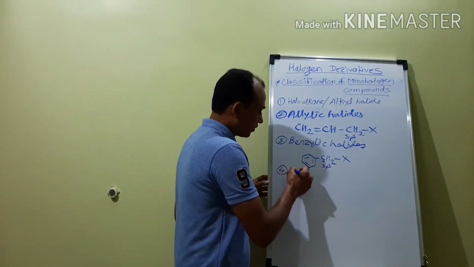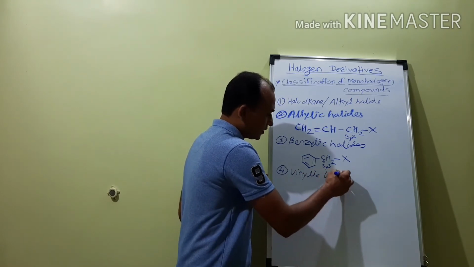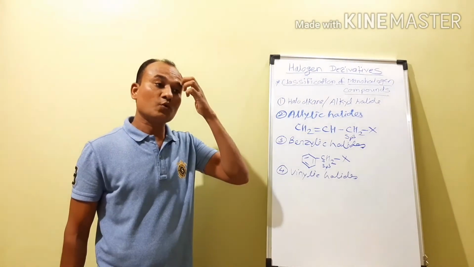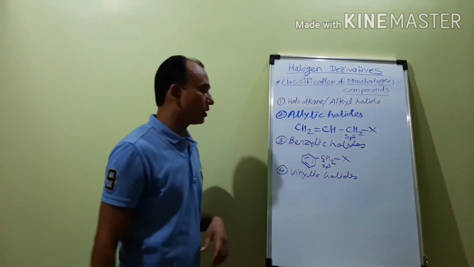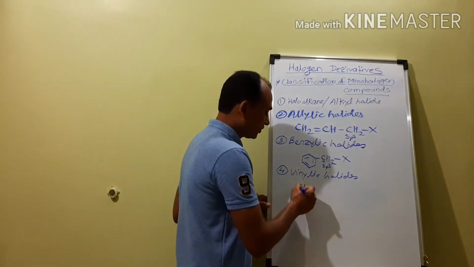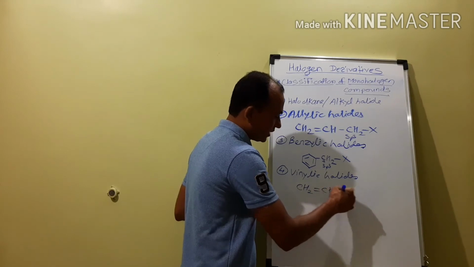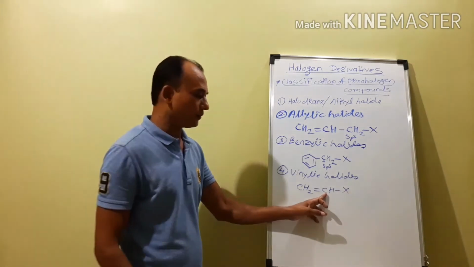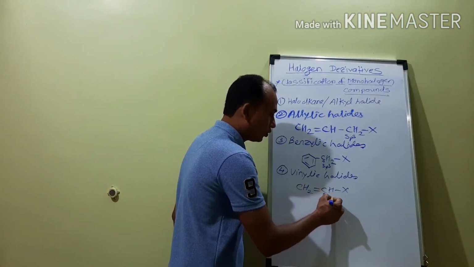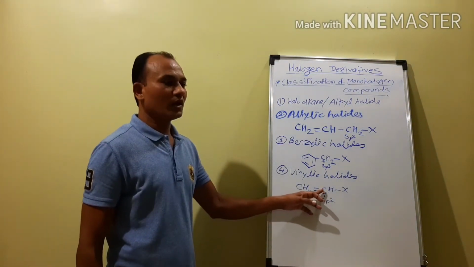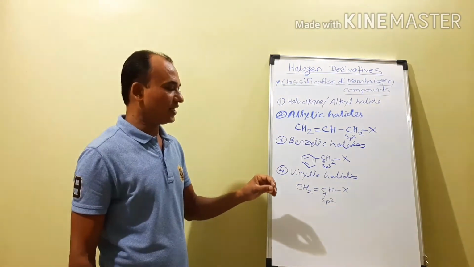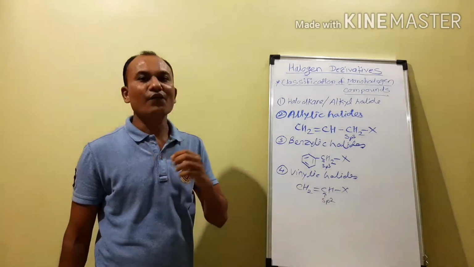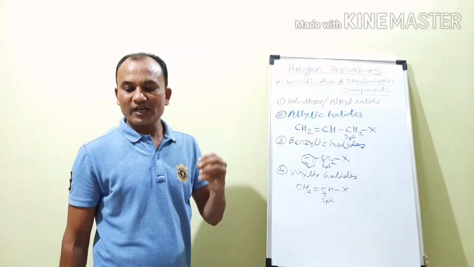Fourth type, which are called the vinylic halides. If the halogen atom is attached to the sp2 hybrid carbon atom, then such compounds are called vinylic halides. For example, CH2=CHX. In that case, the halogen atom is directly attached to the doubly bonded carbon atom having hybridization sp2. If the halogen atom is attached to the sp2 hybrid carbon atom, then such compounds are called vinylic halides.